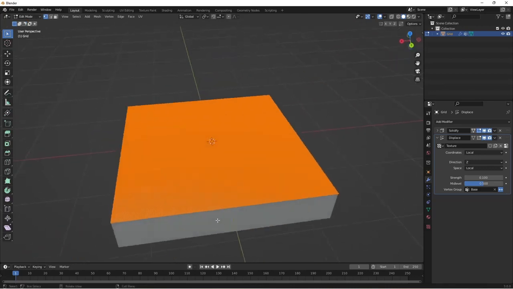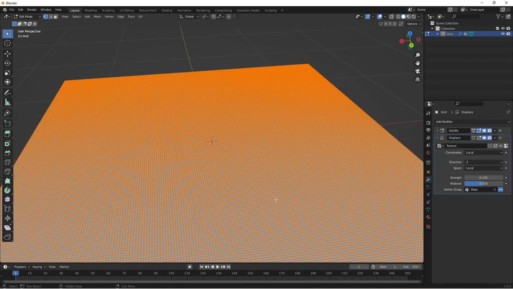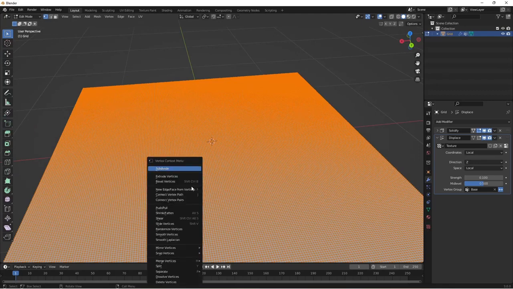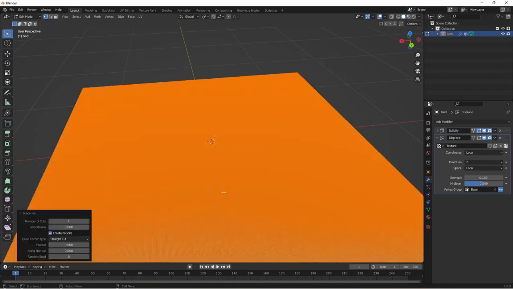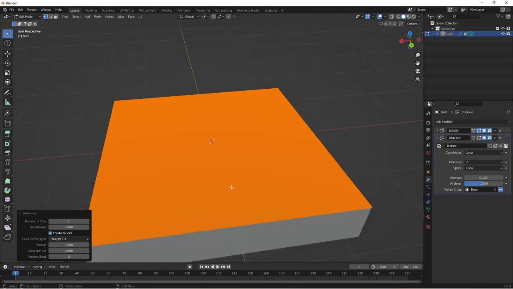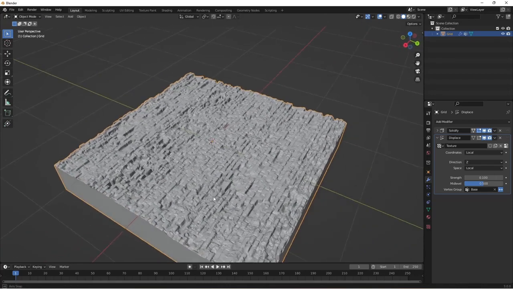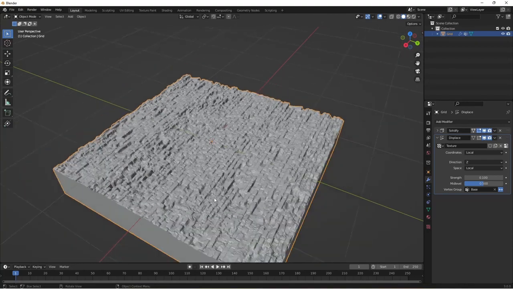Now this is our object subdivided. So if you right click on it again and subdivide, that will subdivide, makes it prettier basically. So if you press tab again, now we've gone back into object mode and our bricks are looking quite good now.